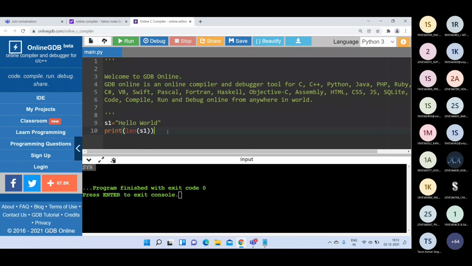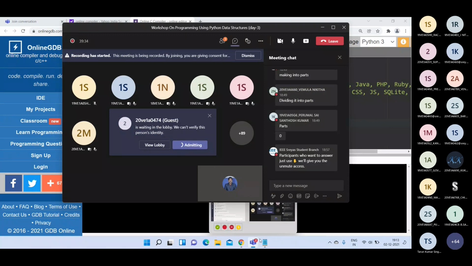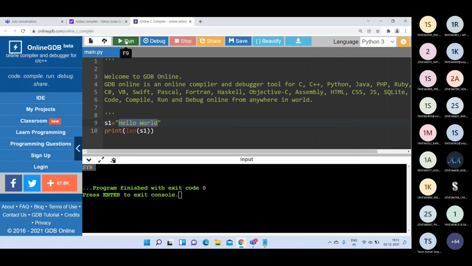How many characters do we have in this string? 5 plus 5, 10, including the space we have totally 11 characters. So the output will be 11 here.